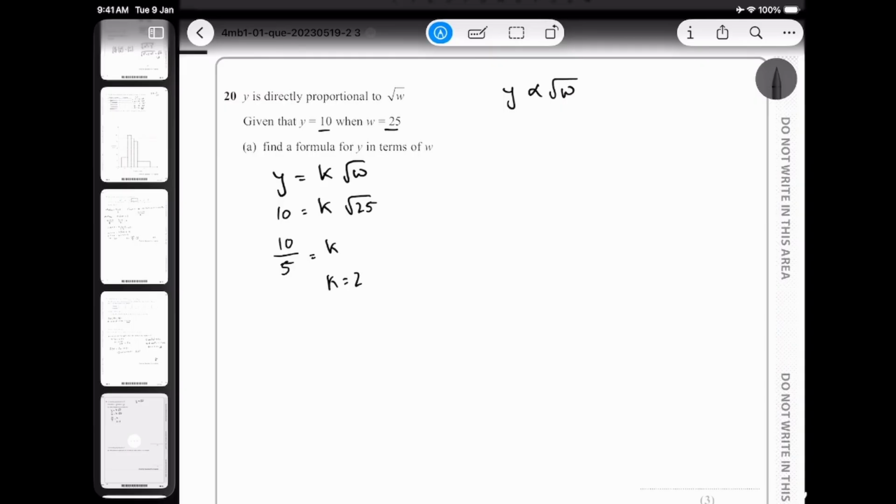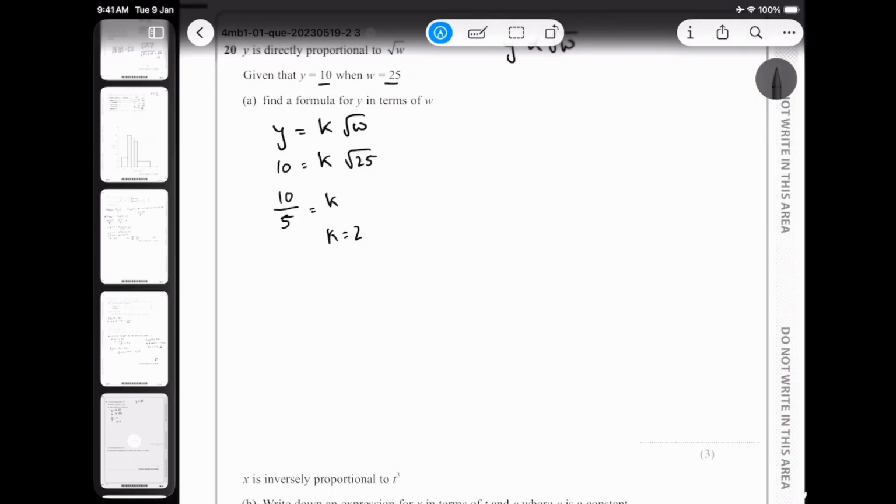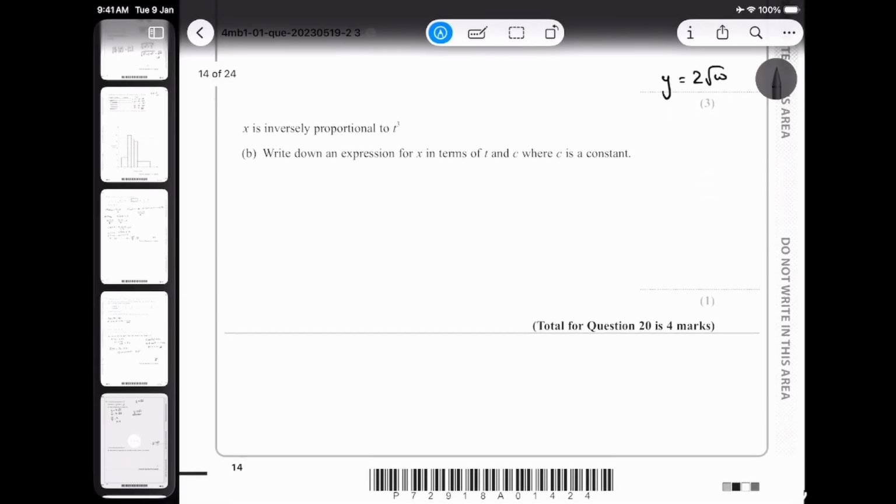Now find a formula for y in terms of w. Wait, is that how simple it is? So we found the value of k, and they are asking in terms of y and w. Okay, that was a little surprising. I didn't expect it to be that easy. That's pretty much it, that's your answer, y equals 2 square root w. So you got 3 marks for that. I was a little surprised, like whoa, 3 marks for this. But yeah, O levels is not that difficult, I'm pretty sure.